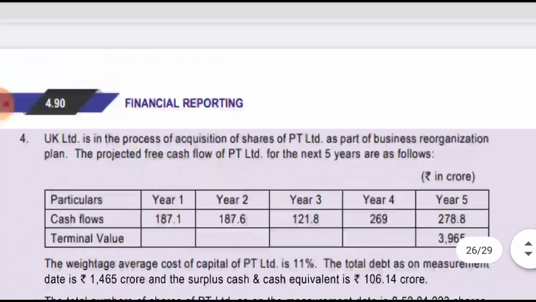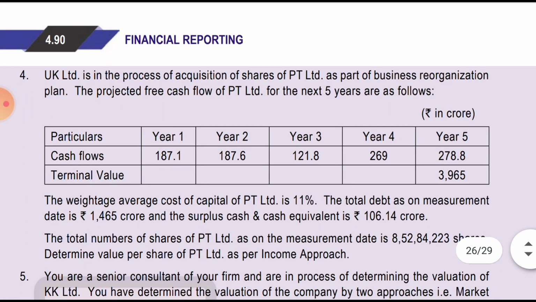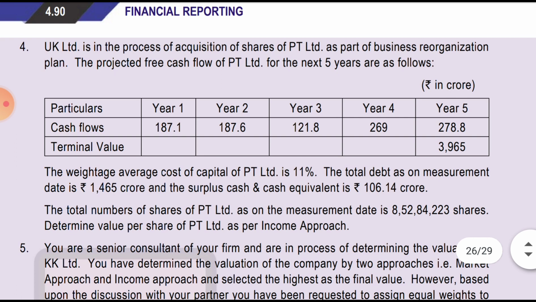Then illustration 4. UK Limited is in the process of acquisition of the share of PQ Limited as a part of the business reorganization. So I will just quickly explain, not read the entire question. We have to calculate the fair value basically. So we will write the cash flows, we'll write terminal value, and multiply by the discounting factor, that is 11%. We'll get the total value of the company, that is the company's fair value on the basis of the cash flows. Then deduct the debt component, that is 1650, and add the cash and cash equivalent, that is